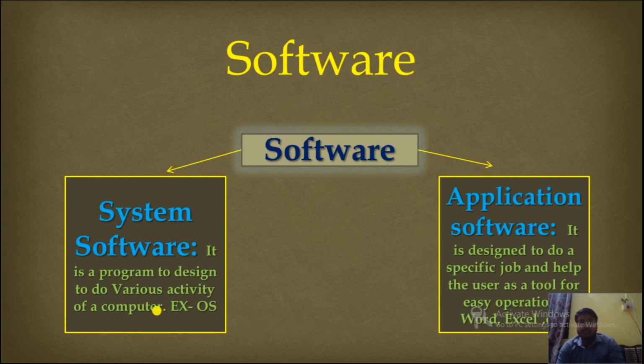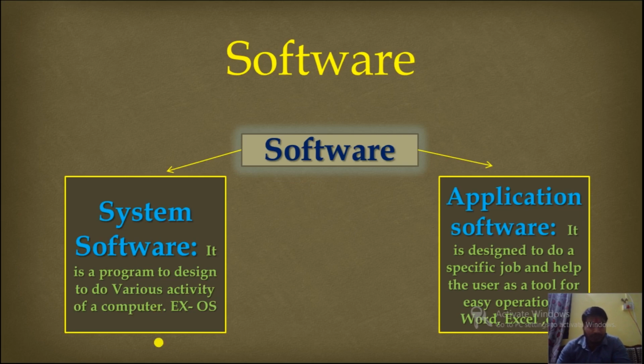These come under system software. In simple way we can say system software controls the overall activity of the internal working of the computer.